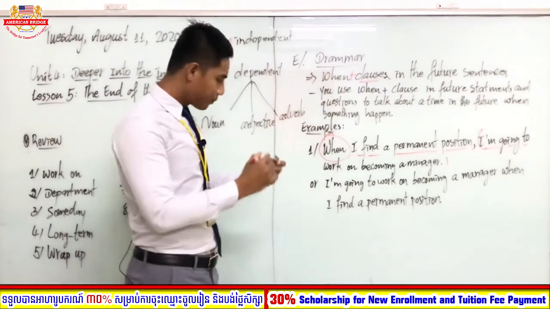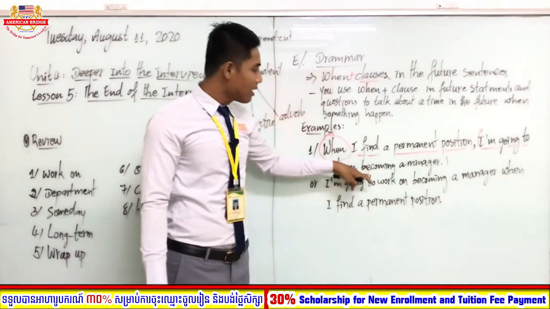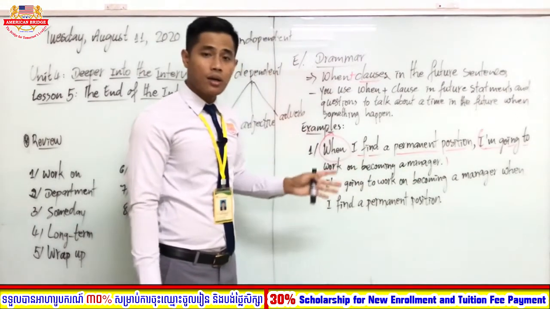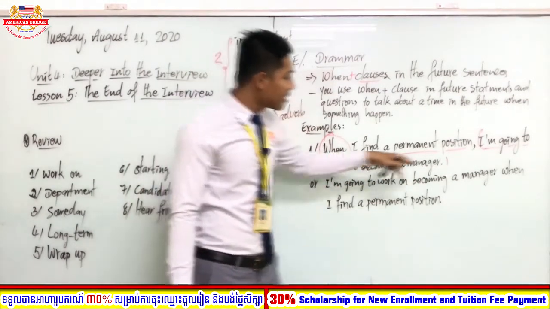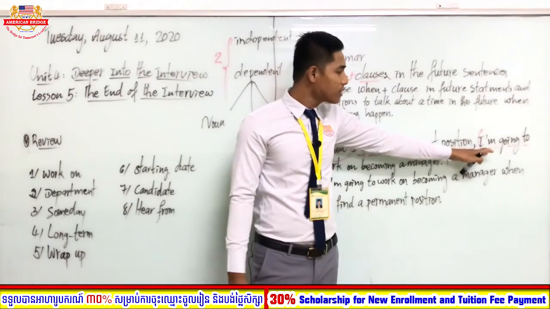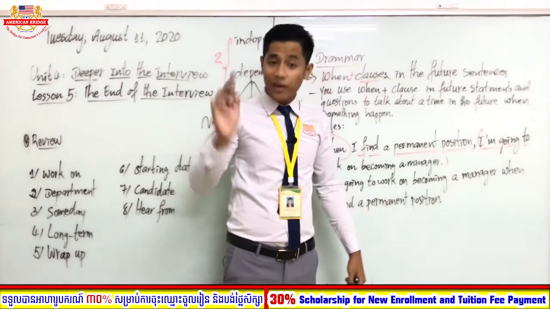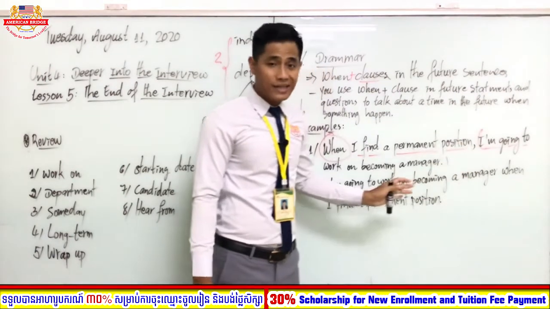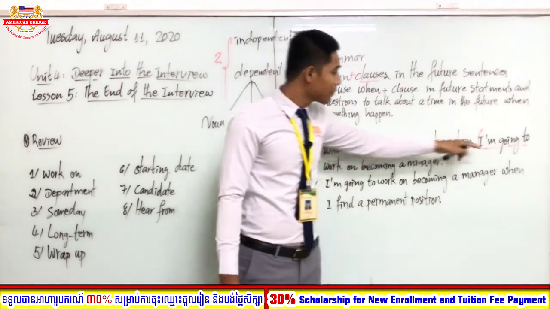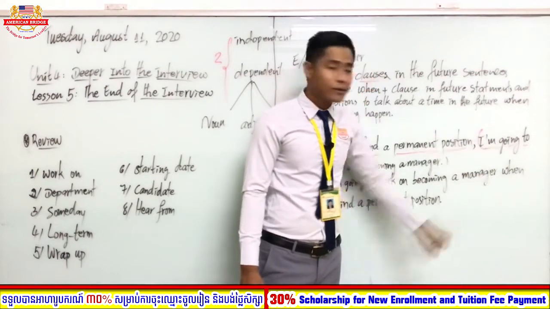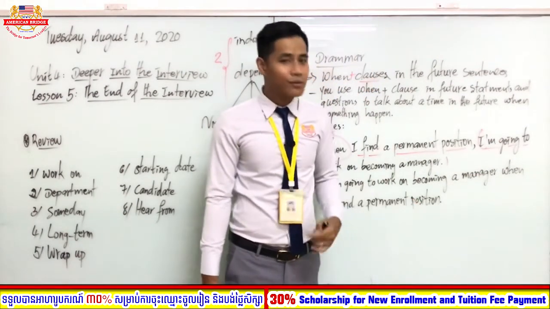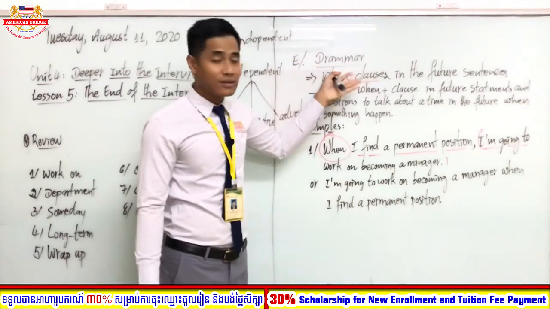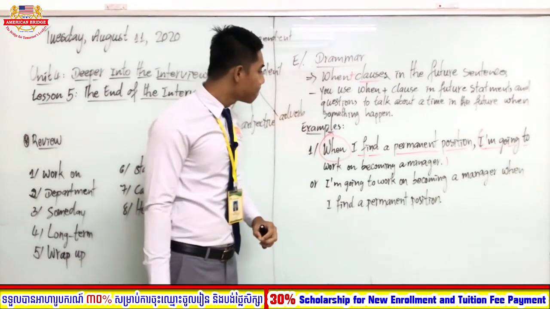I'm going to work on becoming a manager. So yeah, this is a future sentence, okay? But it is not in the future form. If we use it in the future, it should be with subject plus verb. But this is a simple sentence. But you can see here, going to, talks about the future, okay? So we use when plus clause to talk about the future.